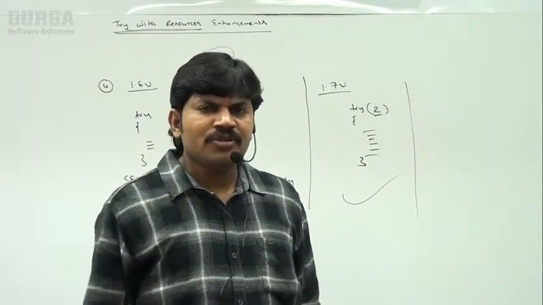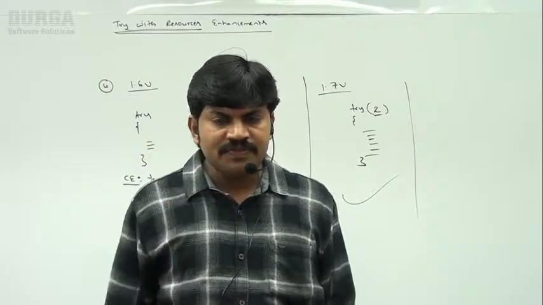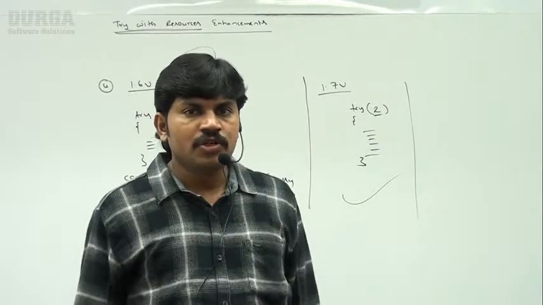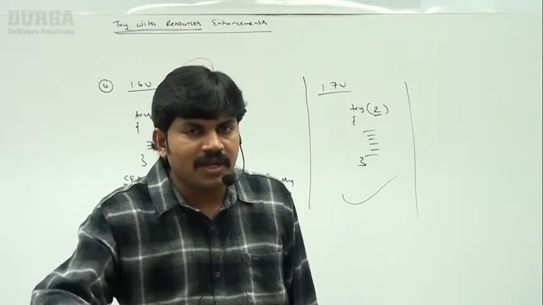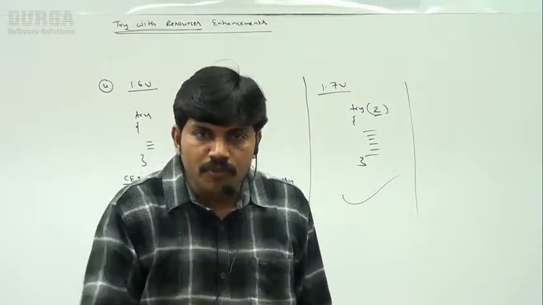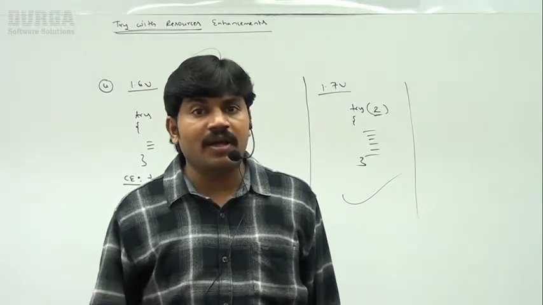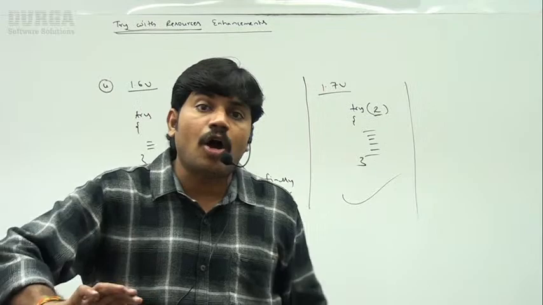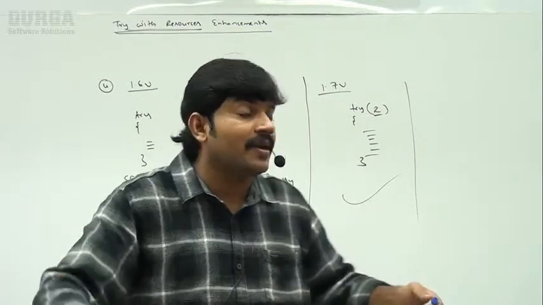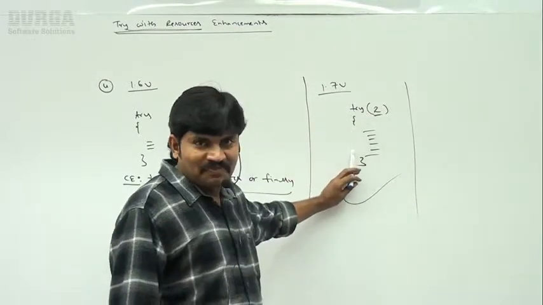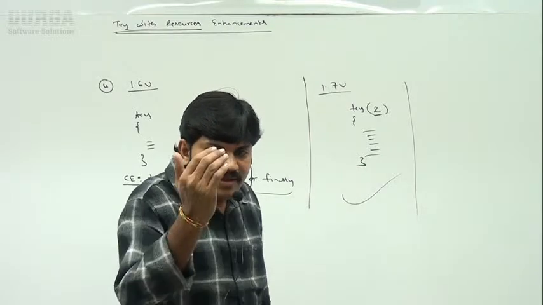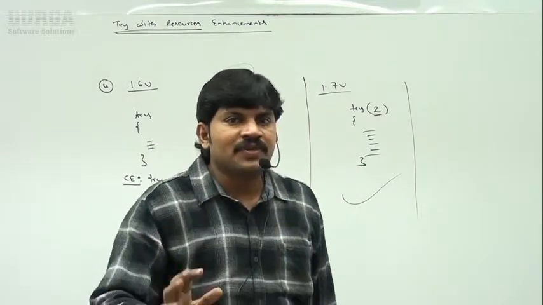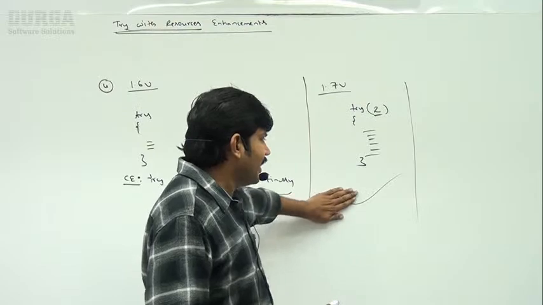So in 1.7 version, what is the biggest advantage? We removed the requirement of the finally block, because that activity is automated with the try block only. Slowly, try catch finally syntax came down to try catch.